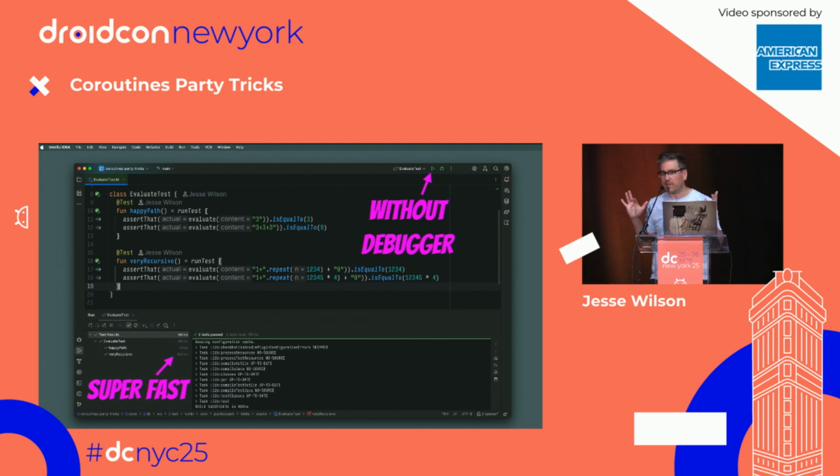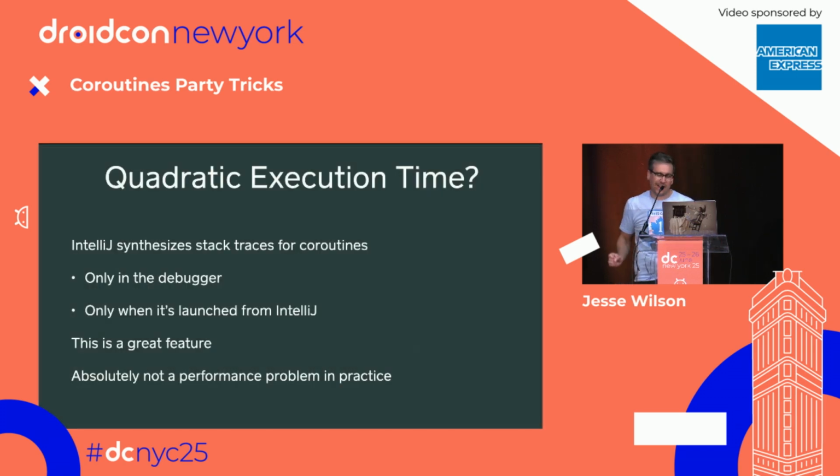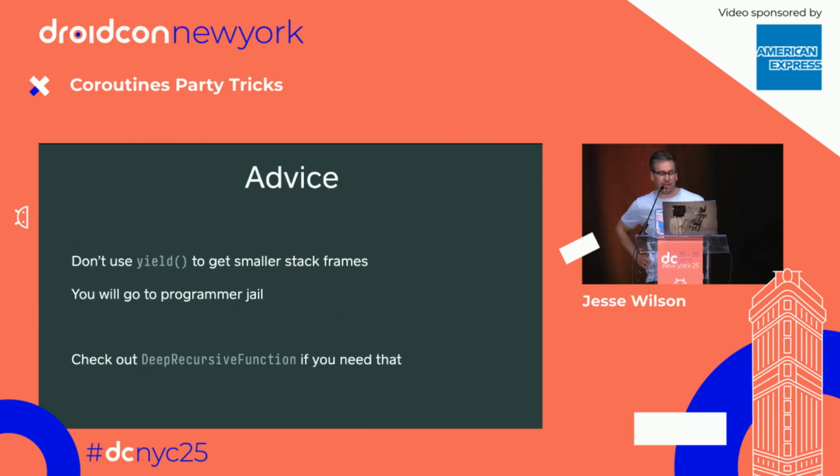So something is interplaying here with my super recursive function and the debugger. This is just something I discovered in the process of setting up this talk. IntelliJ is synthesizing stack frames for us, and that's a very reasonable thing for it to do. This only happens when you run in IntelliJ in the debugger, and it's not a performance problem in practice, but it was a really neat little thing to find.